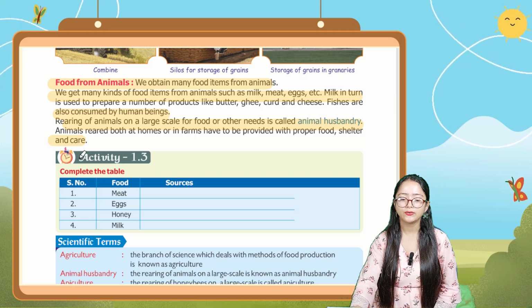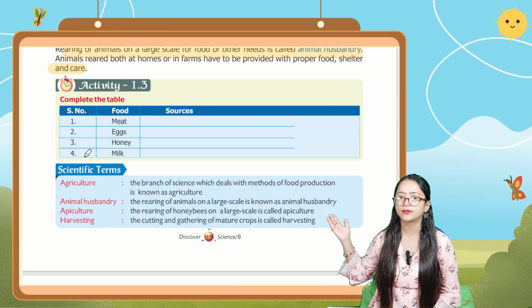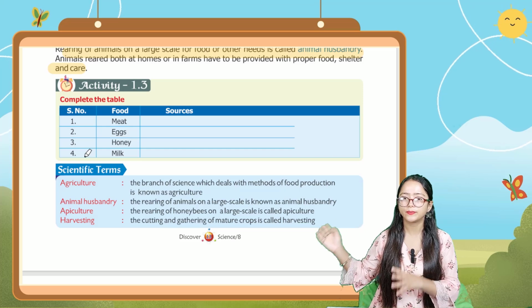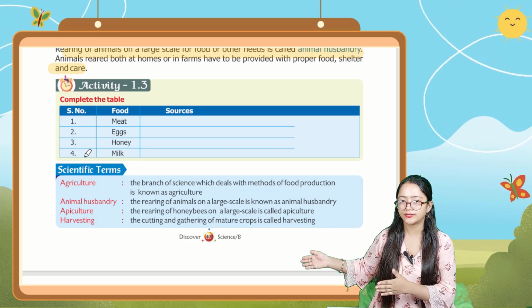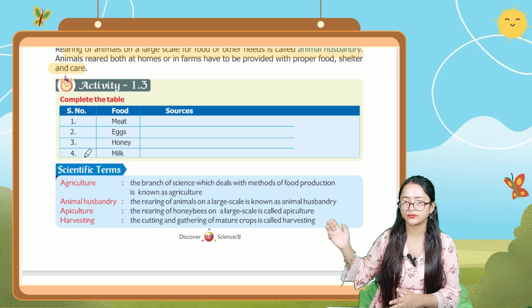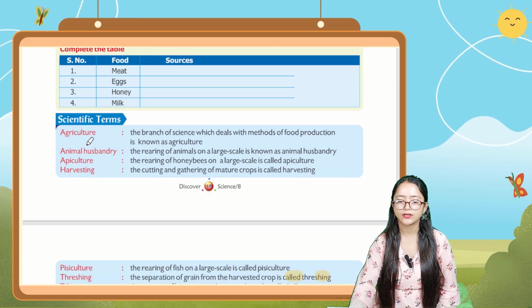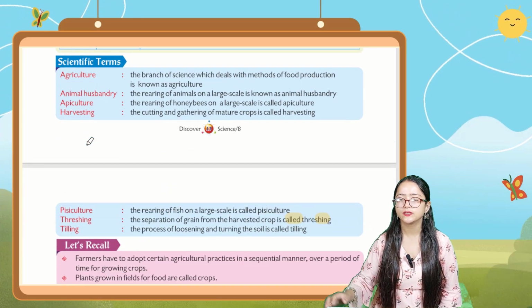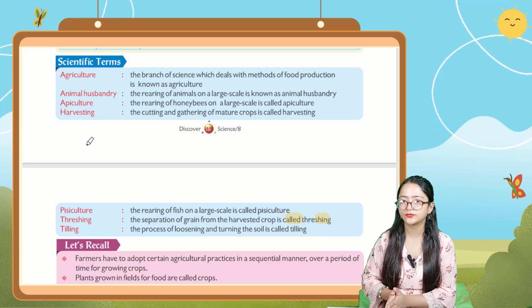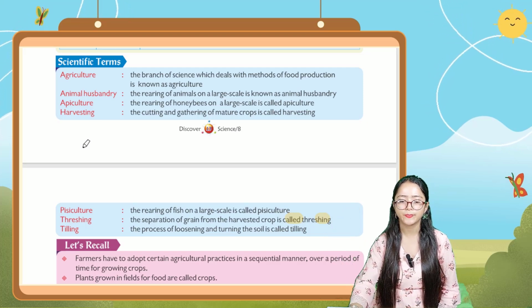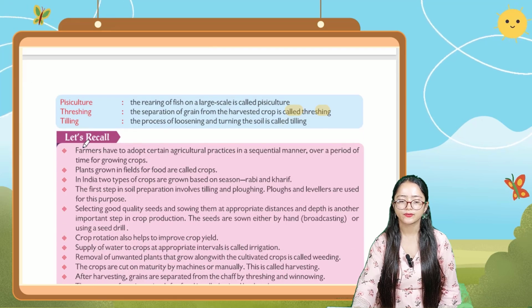Now there is an activity, activity 1.3, shown over here. You have to complete the table. The foods are written over here and the sources are to be written. You have to complete this table. Now another point is the scientific terms. These scientific terms you have to study deeply.